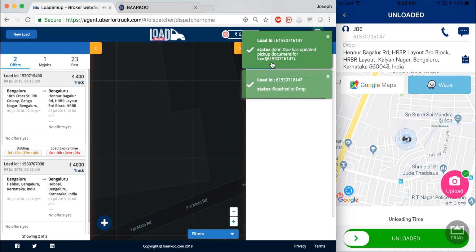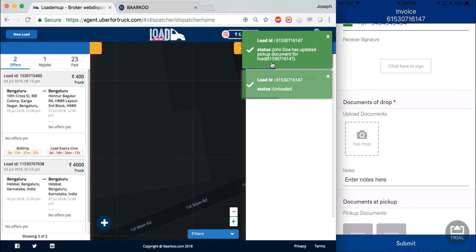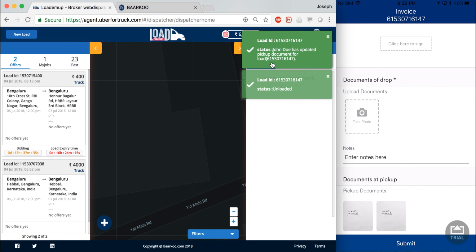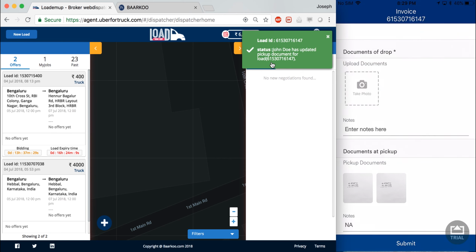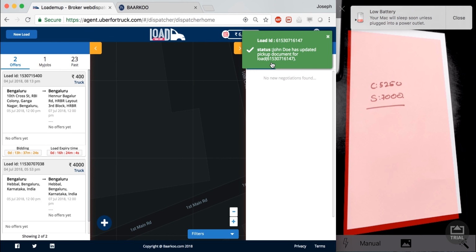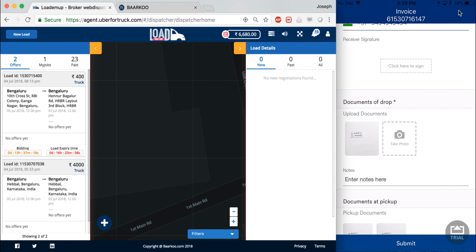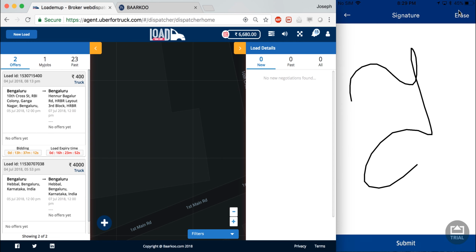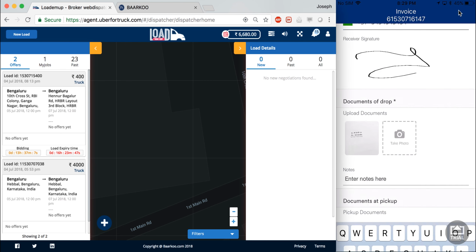So when I reach the dock location, I swipe right. And when I'm finished unloading, I swipe right. So I'm back on the invoice page, and I can see that my pickup document has been uploaded. I will now upload a document at drop. So I now have documents at pickup and documents at drop. And I have to enter the receiver's signature. And I have to enter notes.